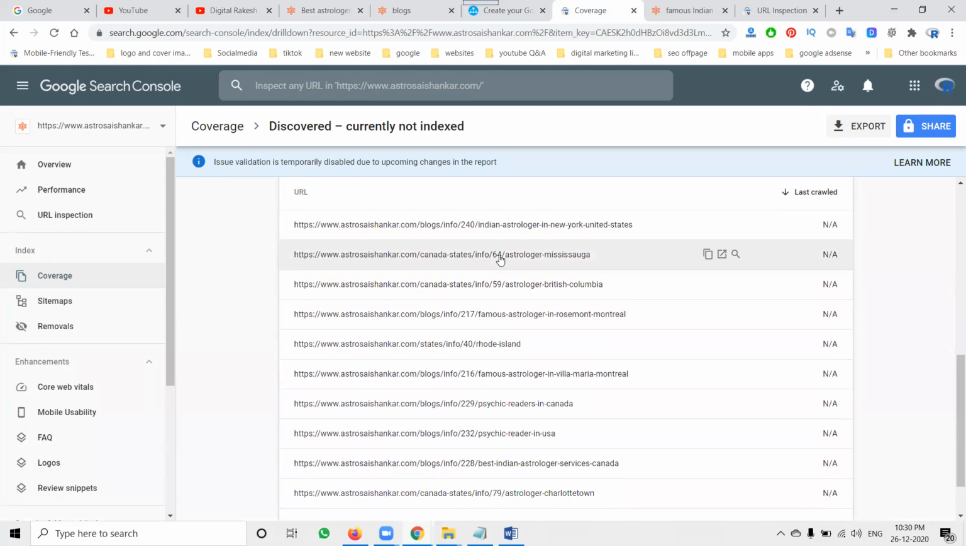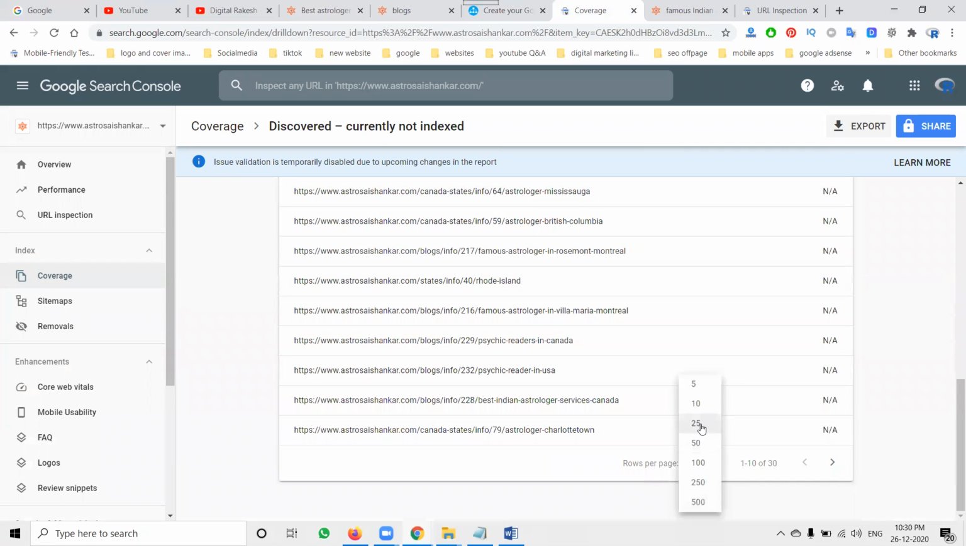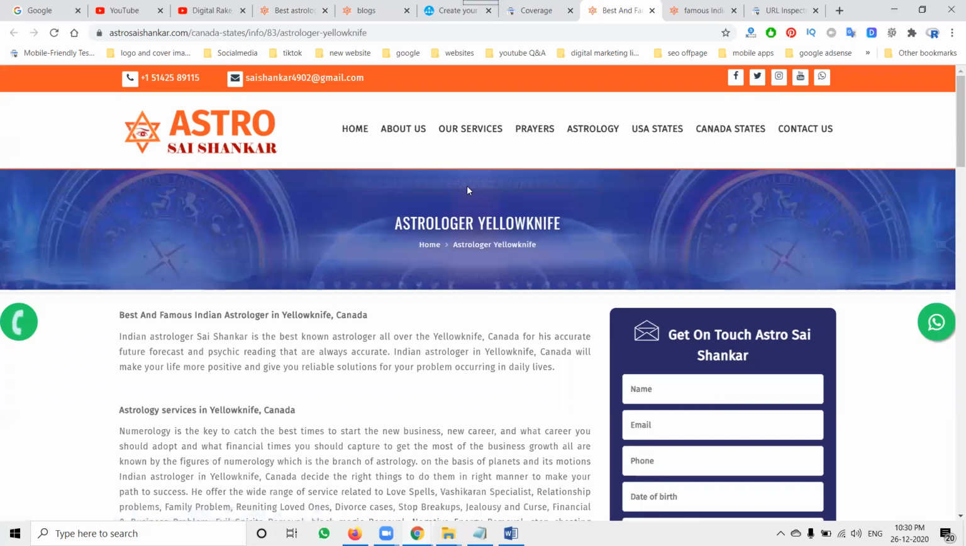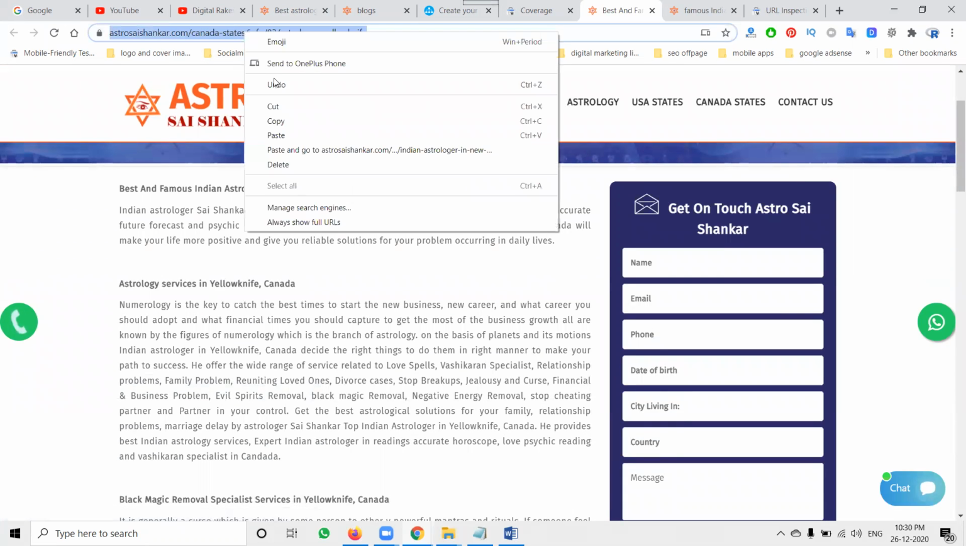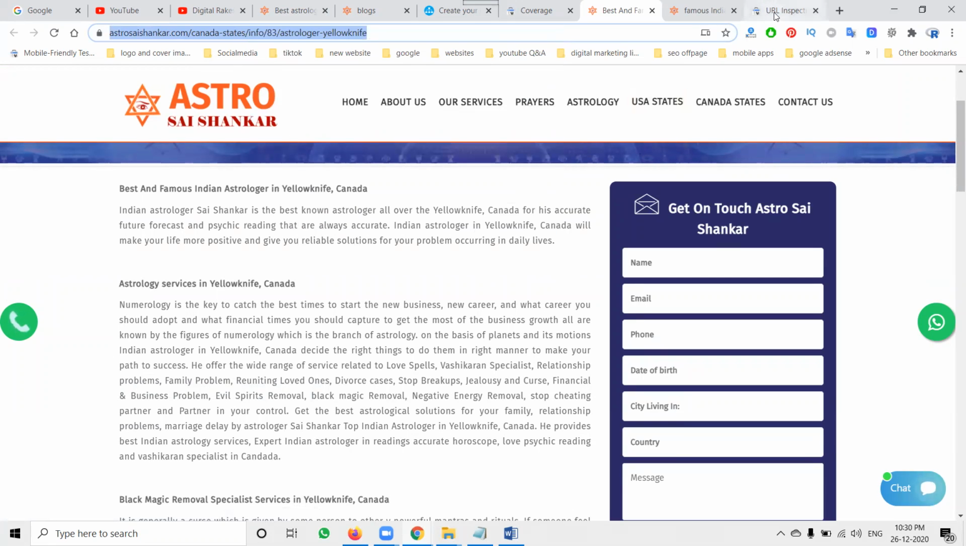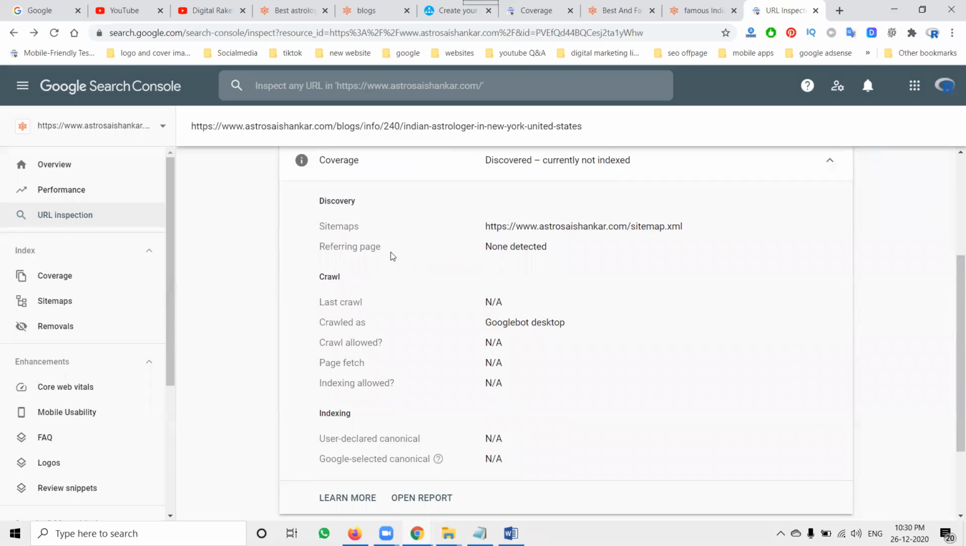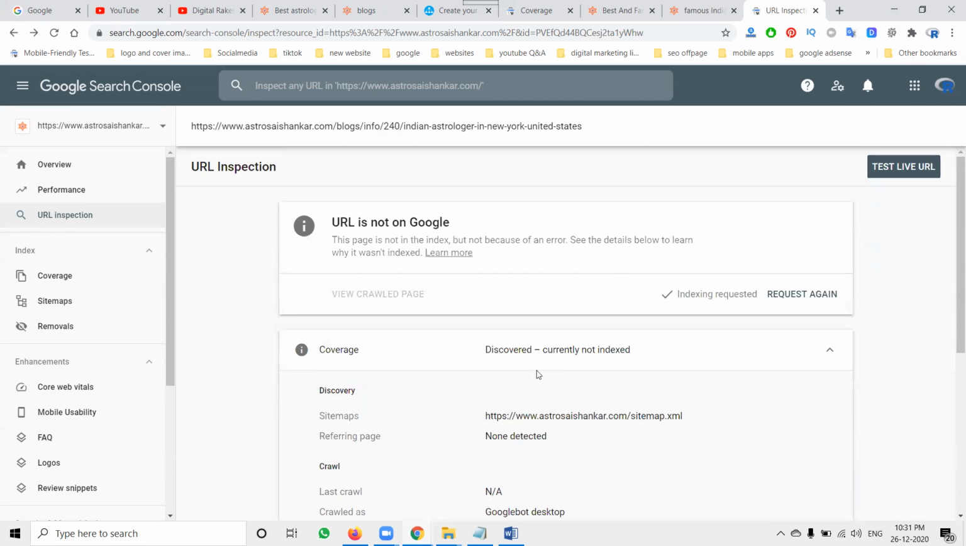So what is not done by you here? Everything will be checked, the URLs will be checked, and indexing will start once again on the particular pages. When you open here, see which pages are pending. Just copy the URL. Done. Here you can check the sitemap: not detected. Last crawl: none. Googlebot desktop crawl: indexing not allowed. Page fetch not allowed. Index not allowed.